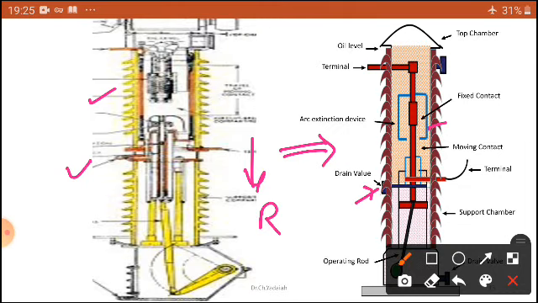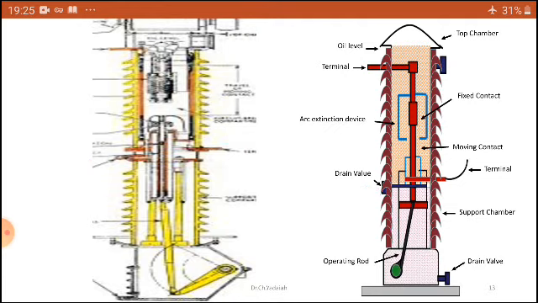So we frequently require maintenance. The supporting chamber, you can see, is all made of porcelain, and on the operating rod, you can see there is a signal, the red color and green color. So it indicates to the operator in the substation that the breaker is in the on position or off position. Okay, let us see the simple operation.